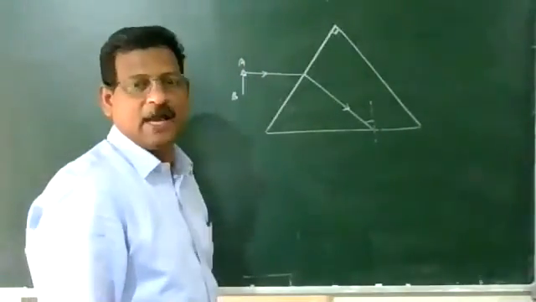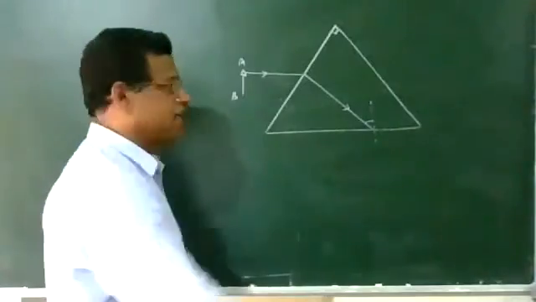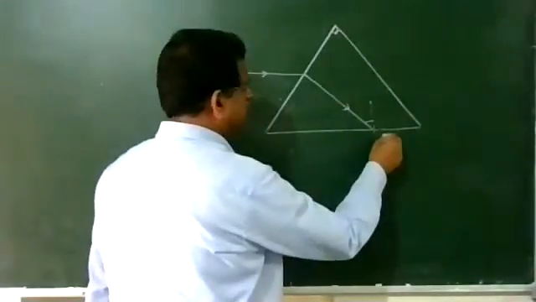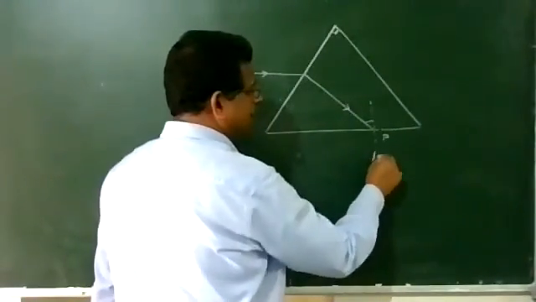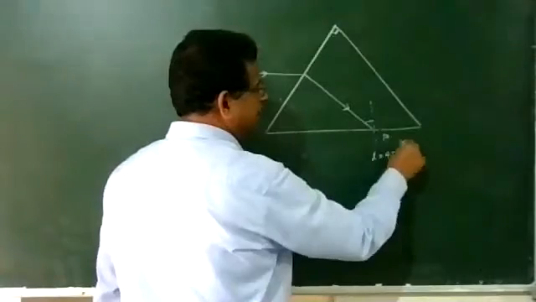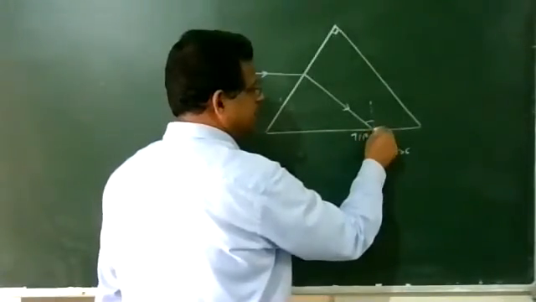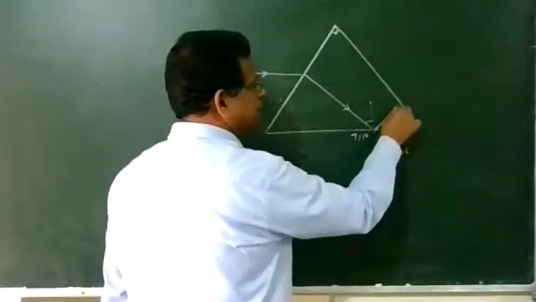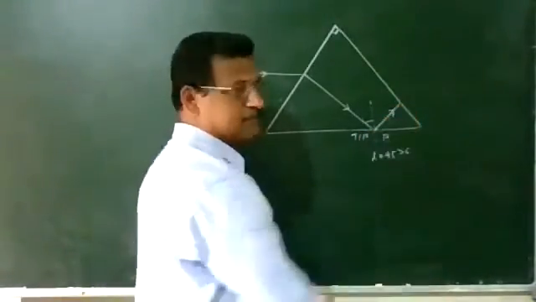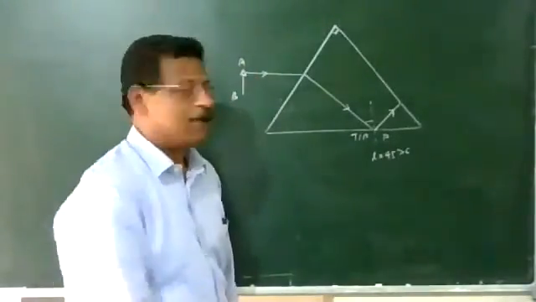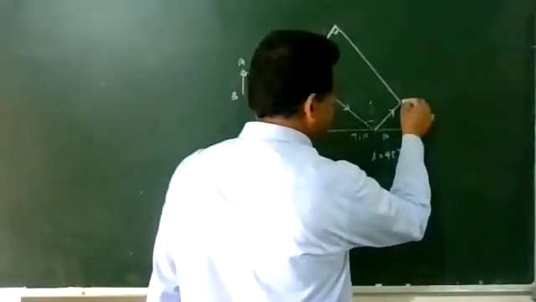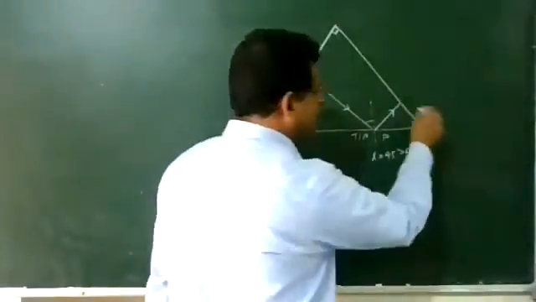From here it undergoes TIR at the point E, reaches this point, and after that undergoes ordinary refraction and comes out.